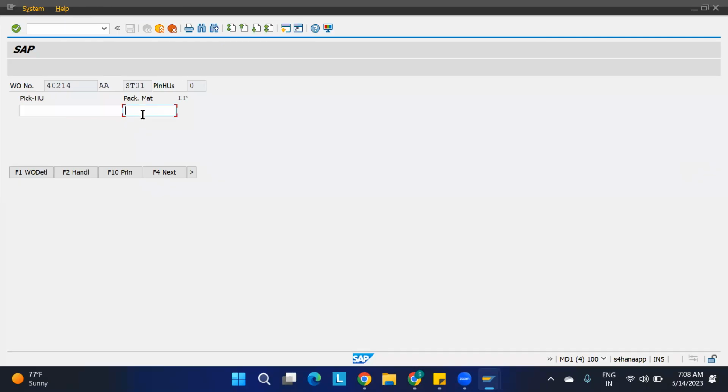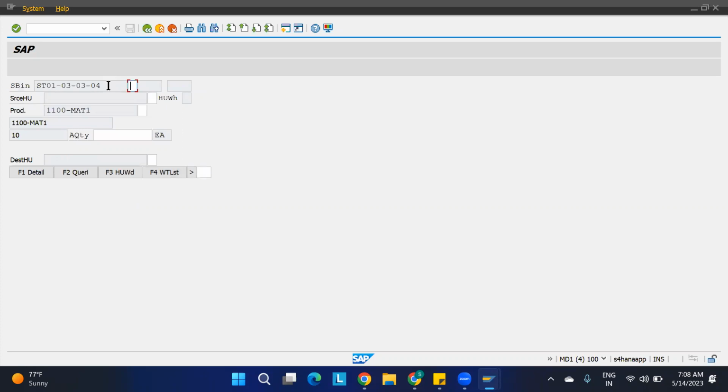So I'll say pack material 1100. I'm going to create one. So determination handling. Next. Okay, yeah, here it is coming.